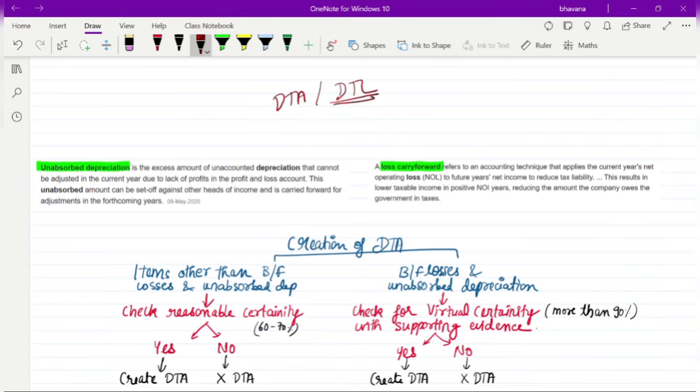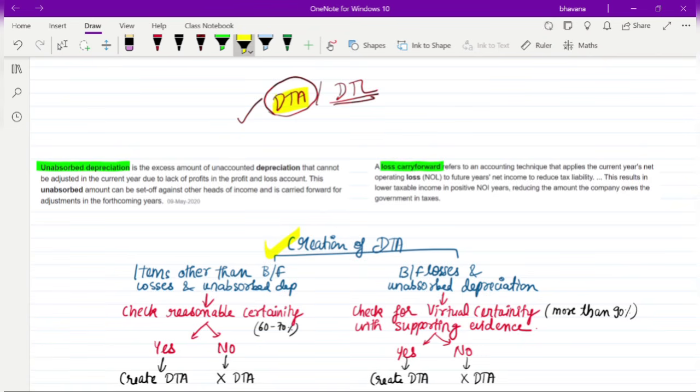But whenever you are going to create a DTA, or a condition is such that you have to create a DTA, there are a few restrictions or conditions that you have to keep in mind so that you can create the DTA. So while creating a DTL, no restrictions. If there is a condition telling you to create a DTL, create it. But if there is a condition where it says you have to create a DTA, there are a few things you also have to keep in mind before creating it, which will tell you whether you can create a DTA in such a situation or not. Okay, so now we are only going to focus on the creation of DTA.